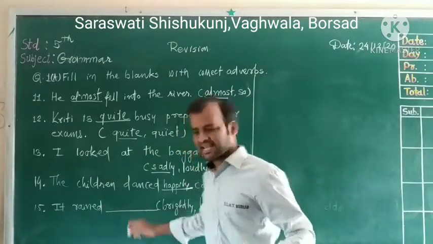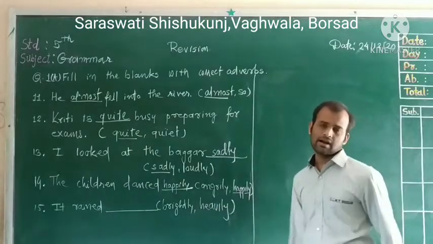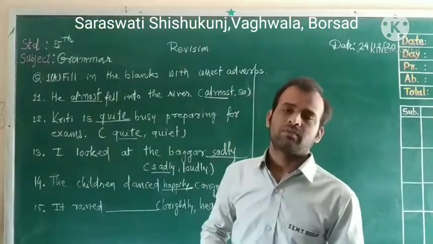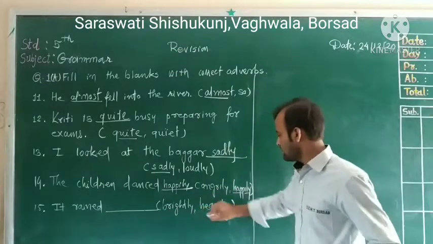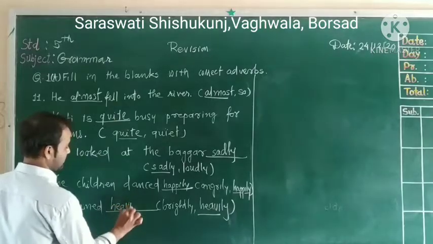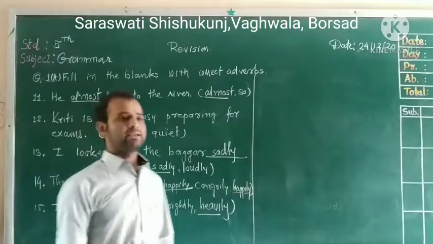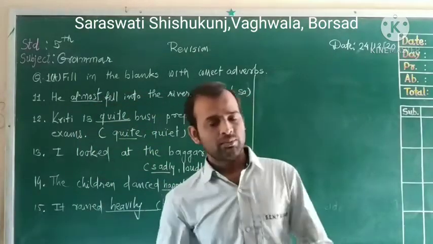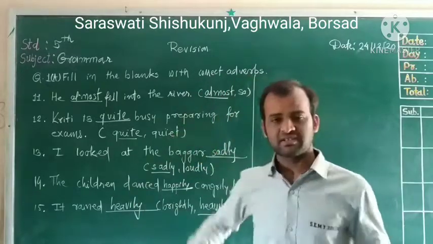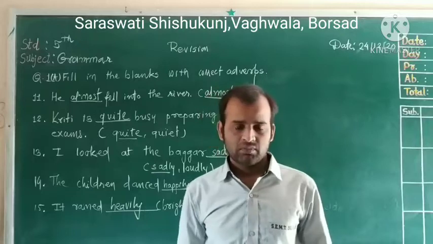It rained dash, brightly or heavily. So what will you say? It rained heavily. Heavy rain. So your answer is heavily. So my dear students, I hope you can understand all these 15 statements.